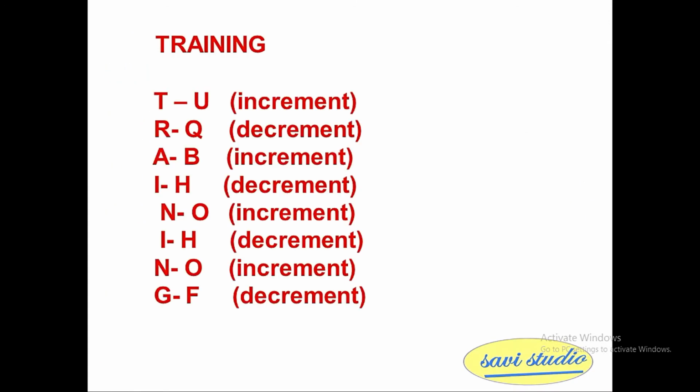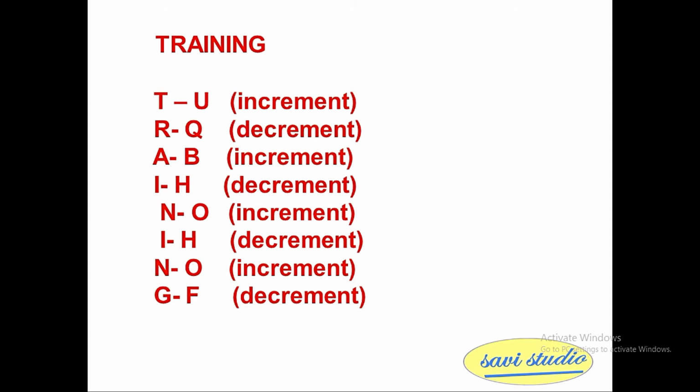So it is like this, TRAINING. T, then U, so it is an increment. Next is R, it is a decrement: Q comes before R. After A, the next letter is B, an increment. After I, H comes, a decrement.